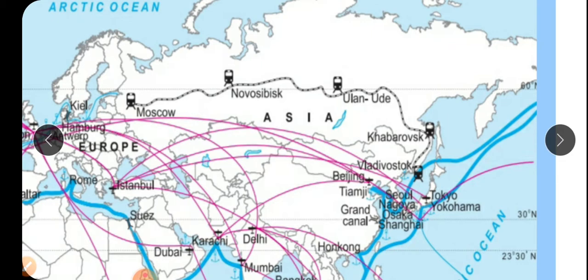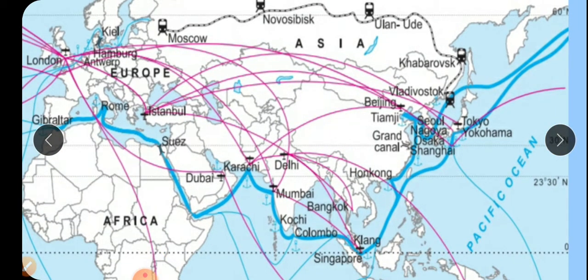Then here is Beijing, an important part of China. Then Japan: Tokyo and Yokohama are there. Then Shanghai, and the Grand Canal of China is also there. Osaka, Nagoya, and the Seoul region are there. Hong Kong is also an important trading center and developed region. Klang is important for water transportation. Singapore is important because it is attached to the world by water as well as air transportation.